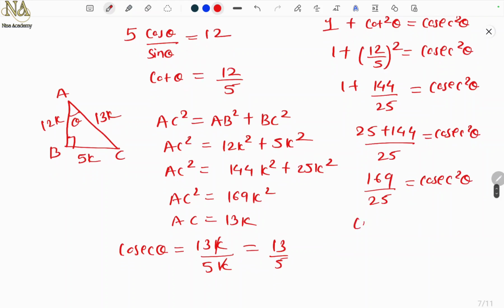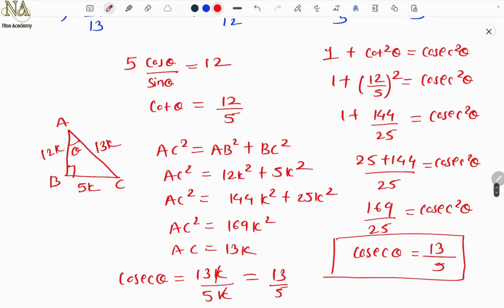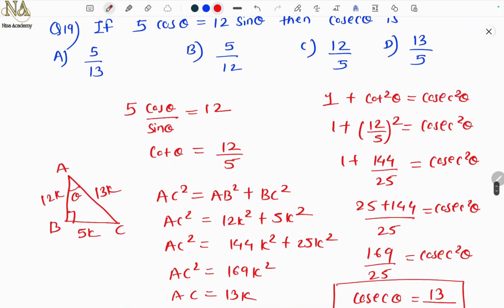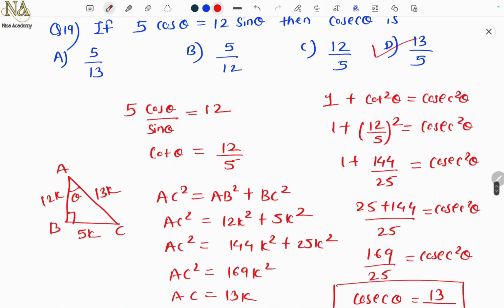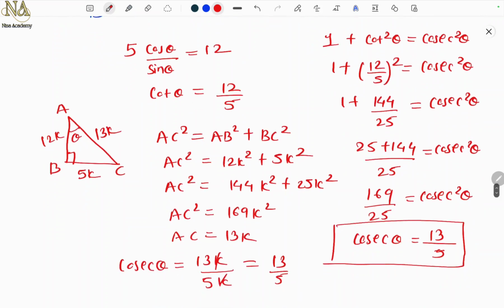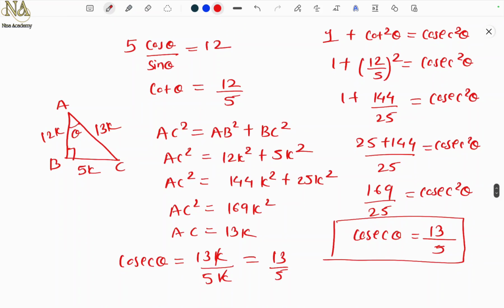So take the square root. Cosec theta equals, 169 is 13, 25 is 5. So the same answer. So whichever way you feel easy, you can go with that. So option D, 13/5. Okay. Next problem.